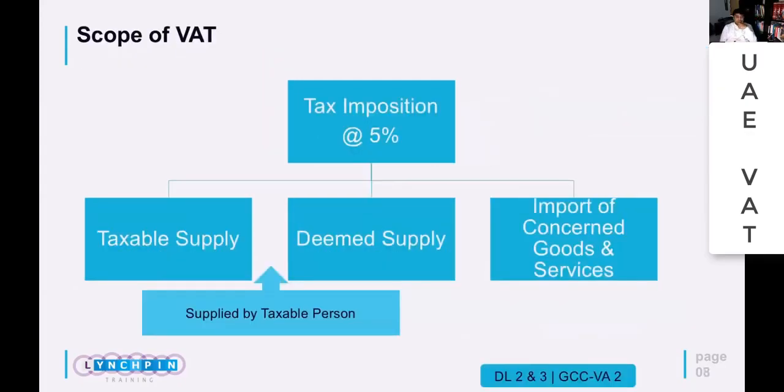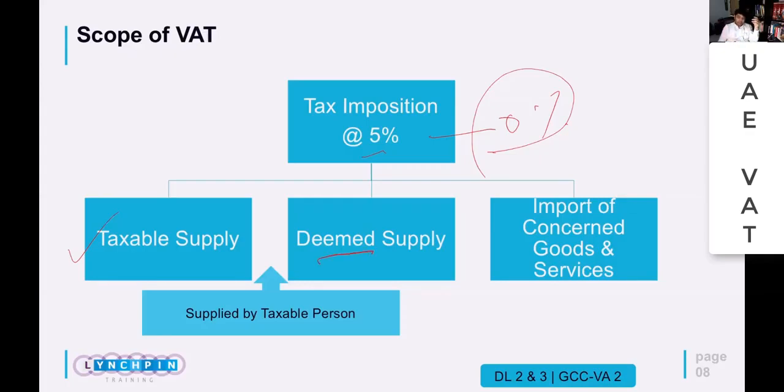Next one is scope of VAT. Now VAT is applicable here, and we know that VAT can be 5% or it can be 0%. And there are three scenarios in which VAT will be applicable. First scenario is when I make a taxable supply, a supply which can either be subject to 5% or can be subject to zero. Both will be treated as a taxable supply.